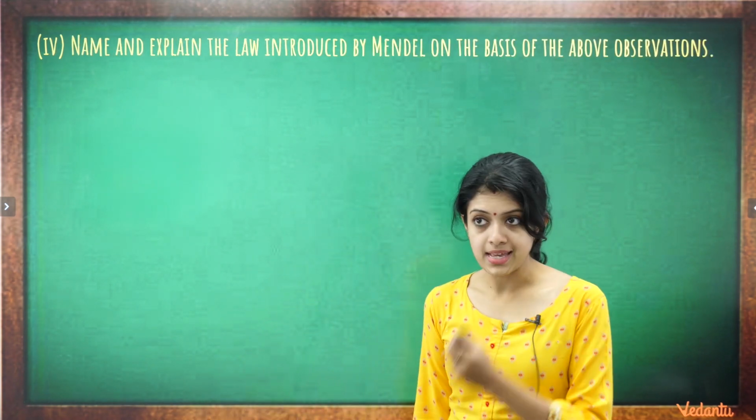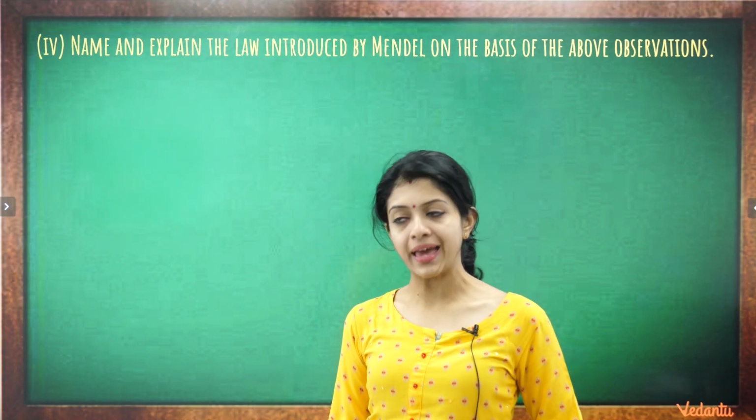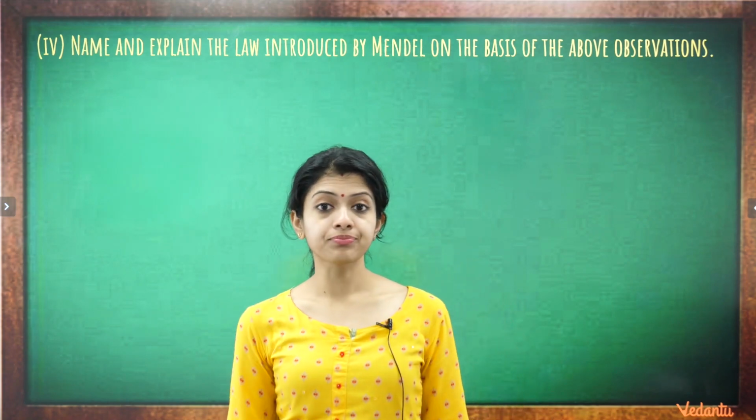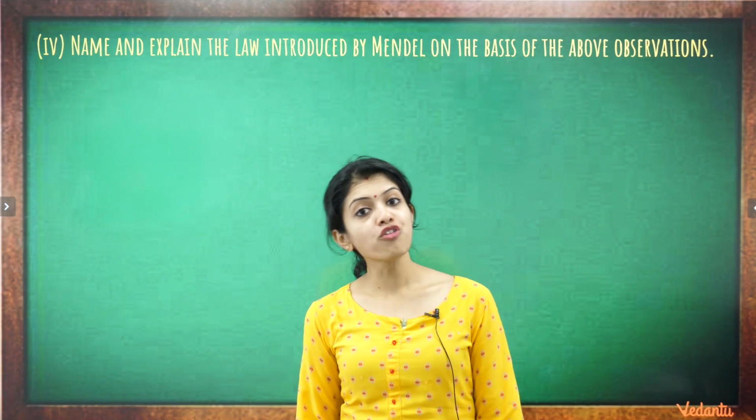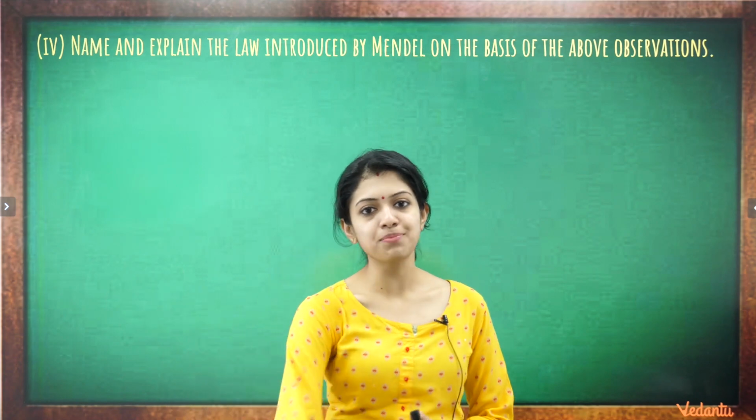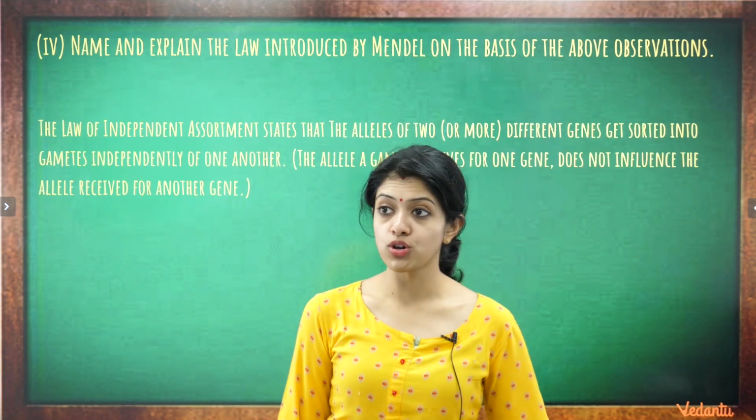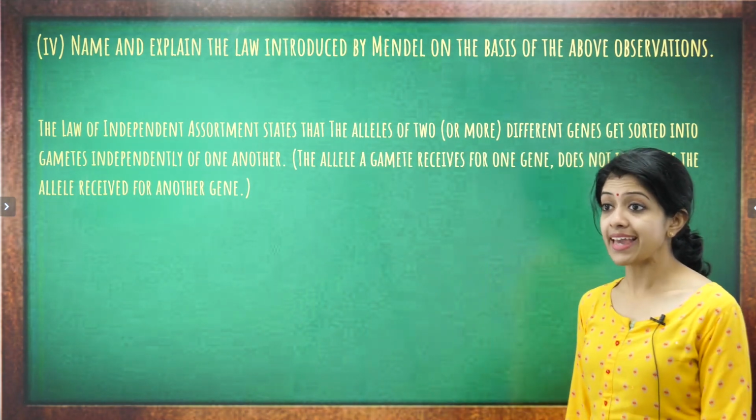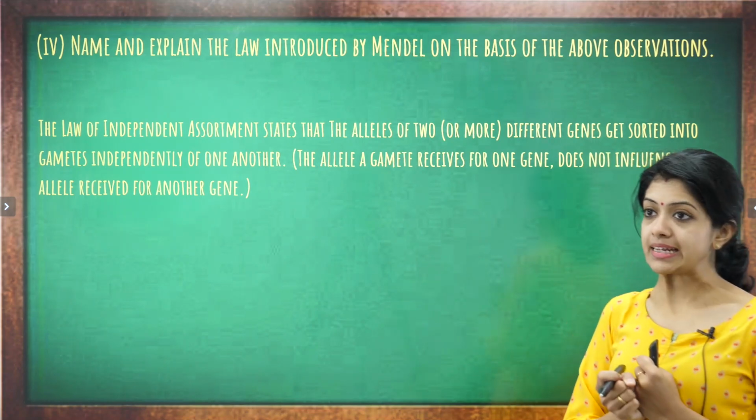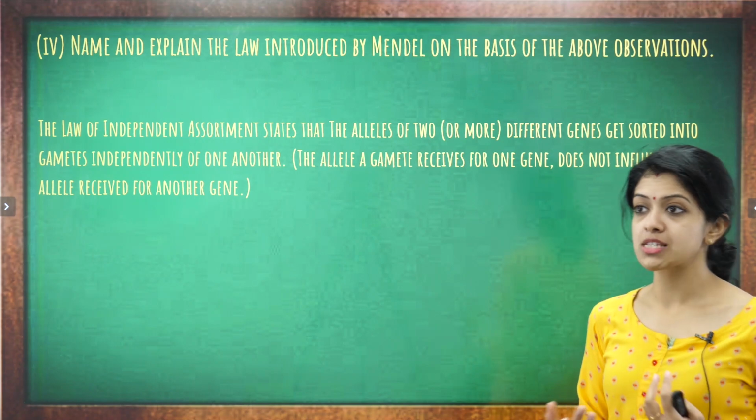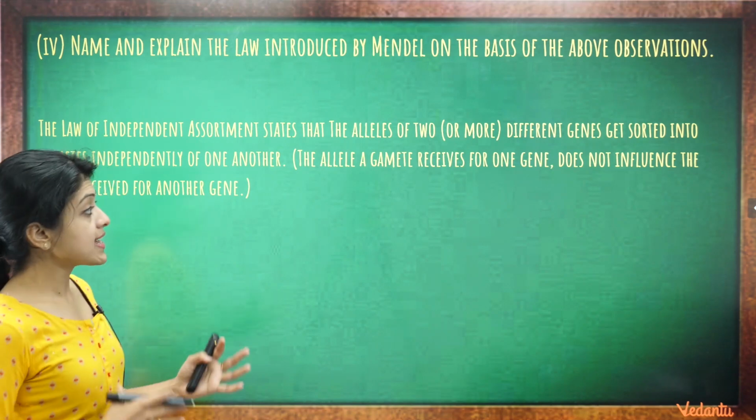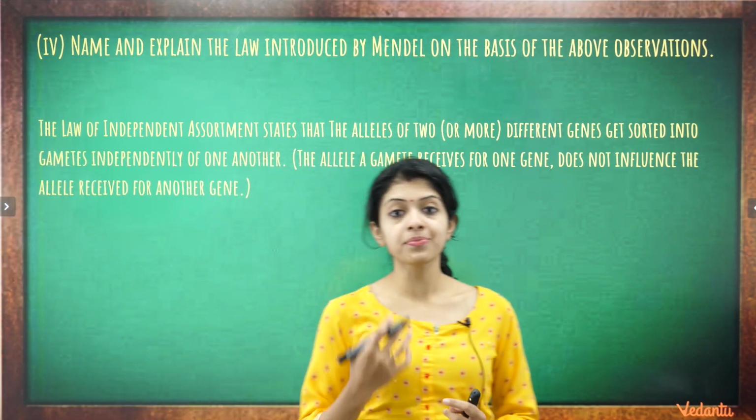Okay? The fourth one is name and explain the law introduced by Mendel on the basis of the above observations. What are we talking about here? We are talking about the law of independent assortment, which is based on Mendel's dihybrid set of experiments. And what does that law state? This law states that the alleles of two or more different genes get sorted into gametes independently of one another. Or in simpler words, we can say that the allele that a gamete receives for one gene does not influence the allele received for another gene.